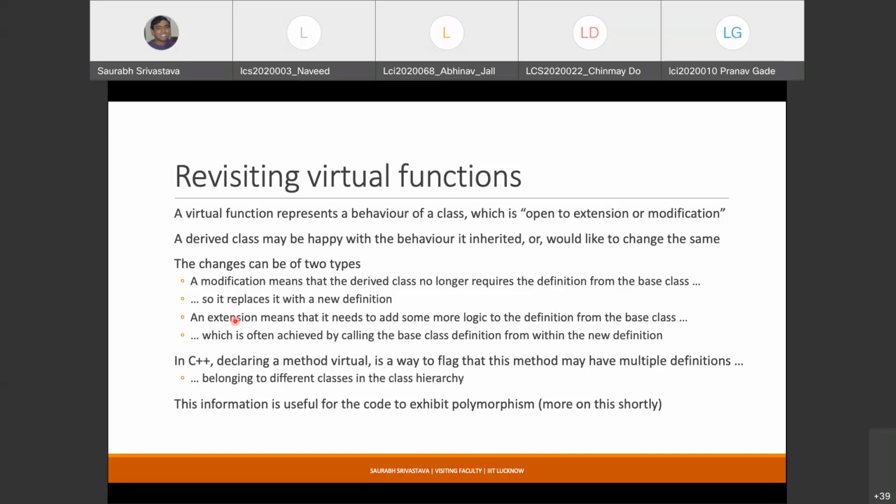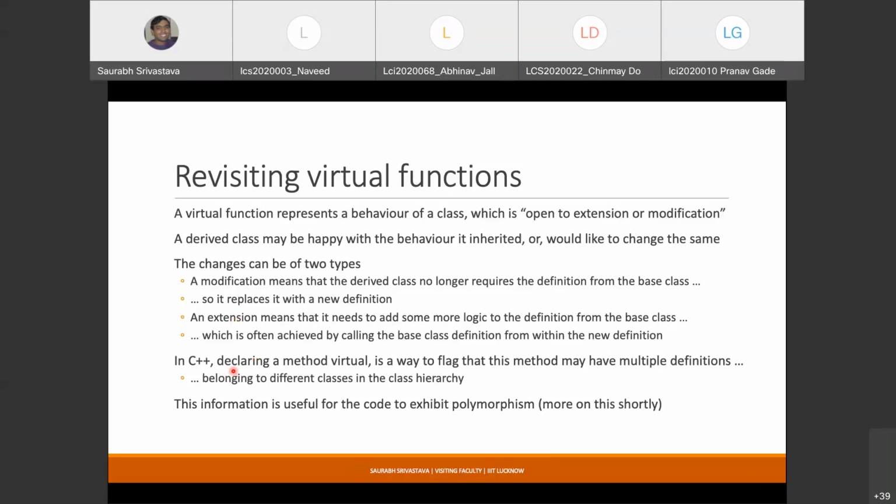So whenever you are overriding a particular function, see if it is possible for you to take help of, or make use of, the super class or base class definition. If you are able to do that, in some ways you are just extending the behavior, but you are certainly free to write your own new definition for any function.